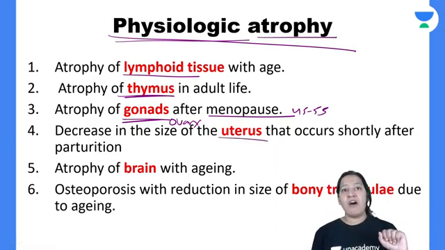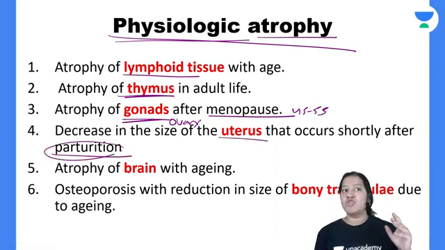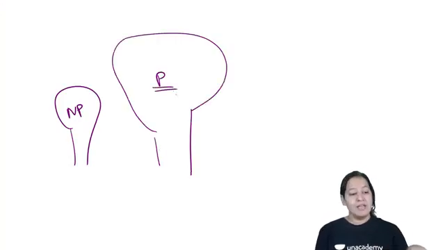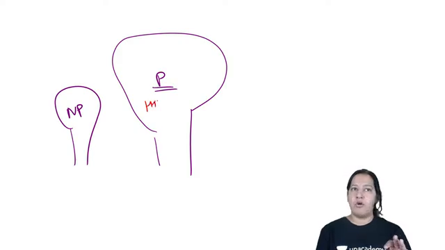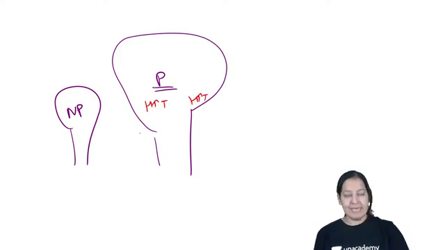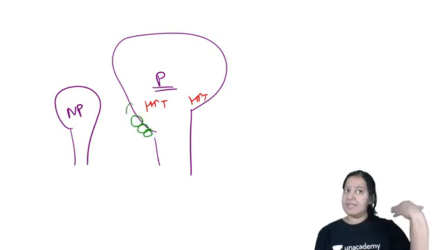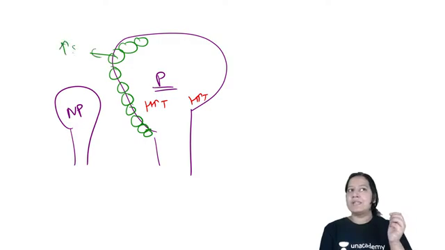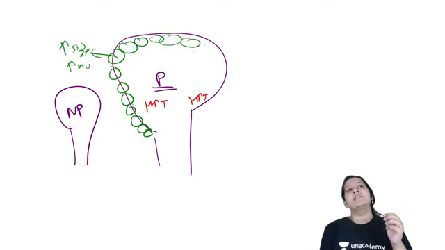So uterus after parturition. What do you mean by parturition? Parturition means delivery. As I have told you, this is a normal, non-pregnant uterus. During pregnancy, it increases in size. The reason for increase is hypertrophy also, hyperplasia also. So the cells here increase in size and also increase in number. That's why the organ is increased.